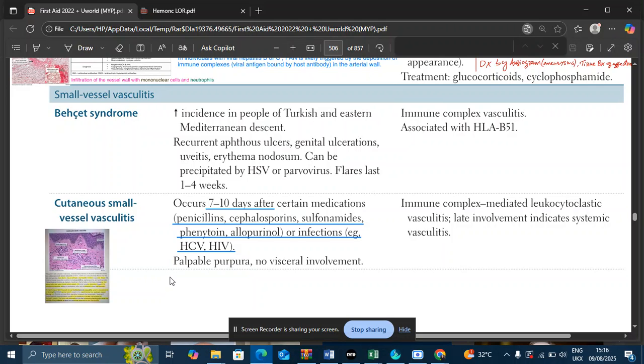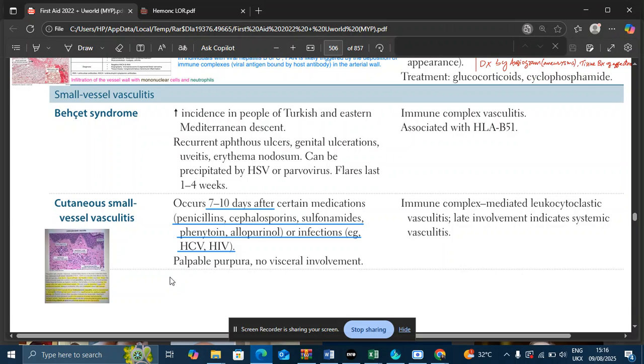Okay, so purpura is usually of two types: palpable purpura and non-palpable purpura. Non-palpable means it is not related to inflammation. Okay, and examples of non-palpable purpura are petechiae and ecchymosis. Palpable purpura means it is related to inflammation. It is inflammatory.